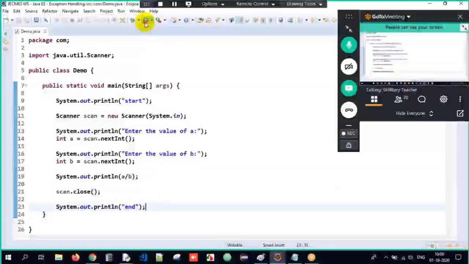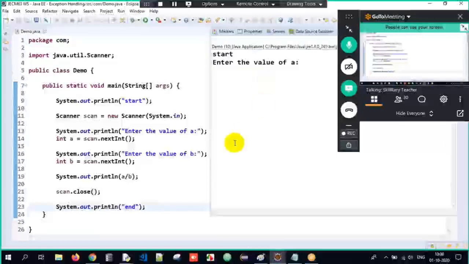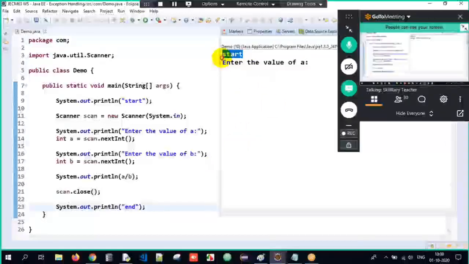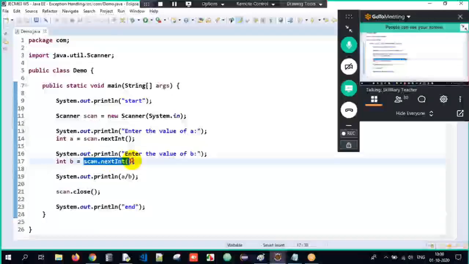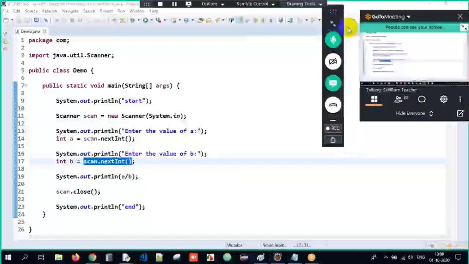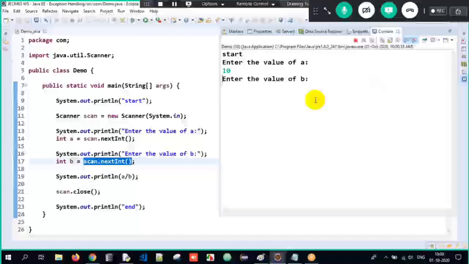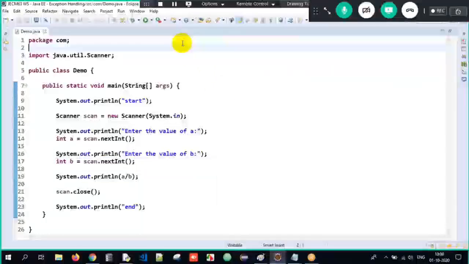So now when I execute the program here, I'm starting the program. Enter the value of a. I give it as 10. Then enter the value of b will get printed. Scan.nextInt means my console is waiting for some input to be accepted. I give it as 5 and press enter. So my program started properly, executed properly, and terminated properly. Your program executed successfully, without any problems.